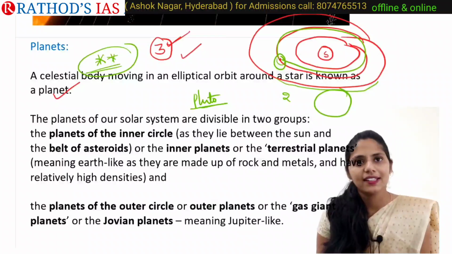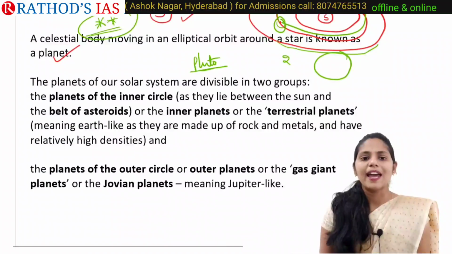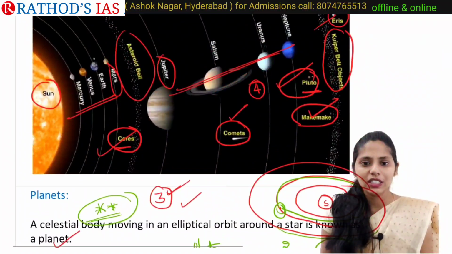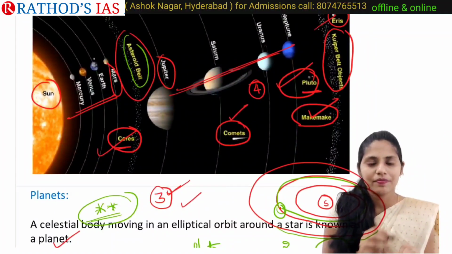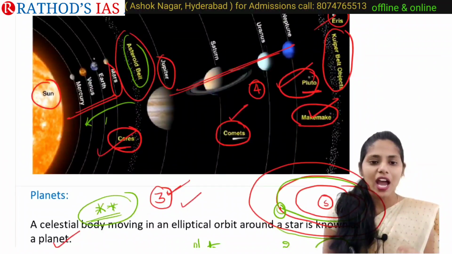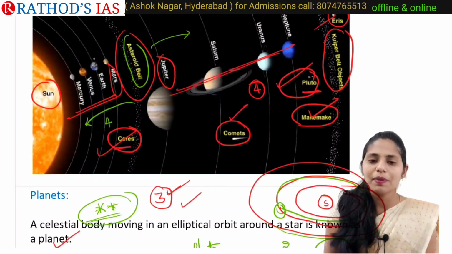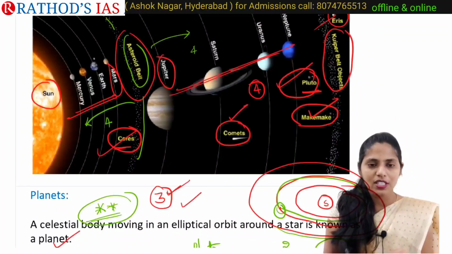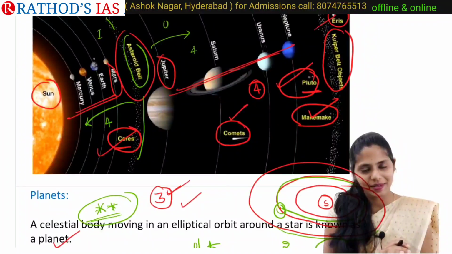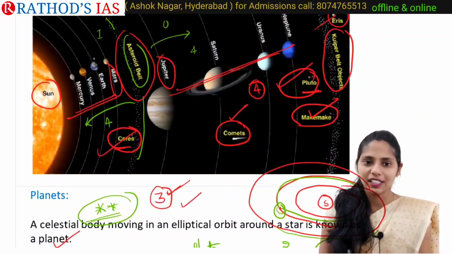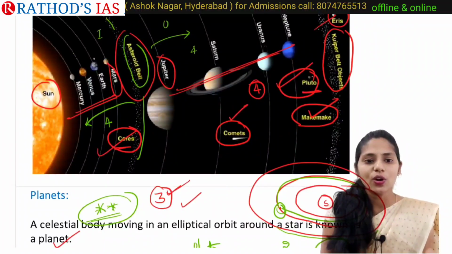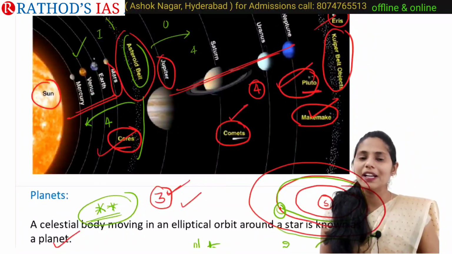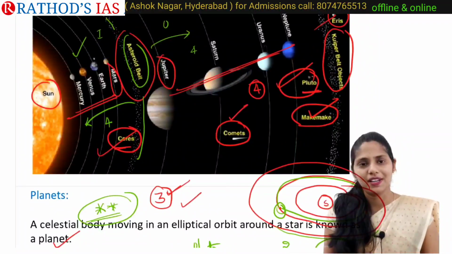Yes, now let's come back and try to see these planets. The planets of our solar system are divisible into two groups. If you see this image, here we have the asteroid belt, and inside this asteroid belt we have 4 planets, and after this asteroid belt we have these 4 planets. If you take the asteroid belt as a reference, there is an inner circle and an outer circle. Planets which are present inside the asteroid belt are called inner planets, and planets which are present outside this asteroid belt are called outer planets. It is very simple, right?